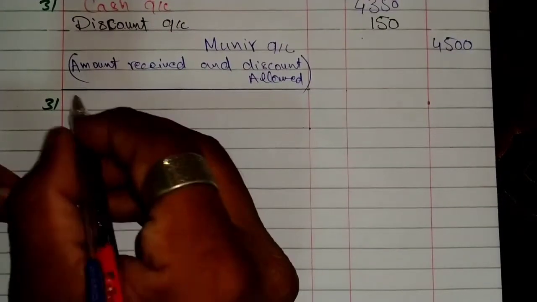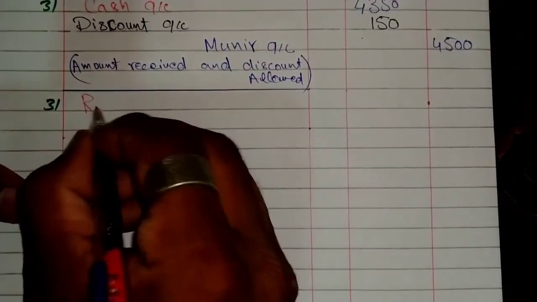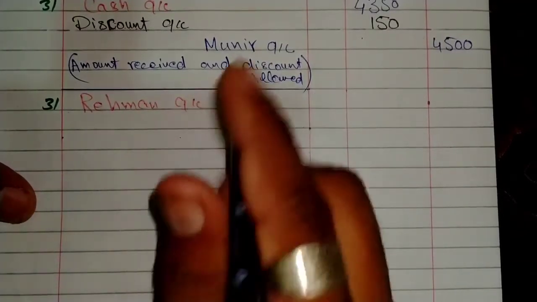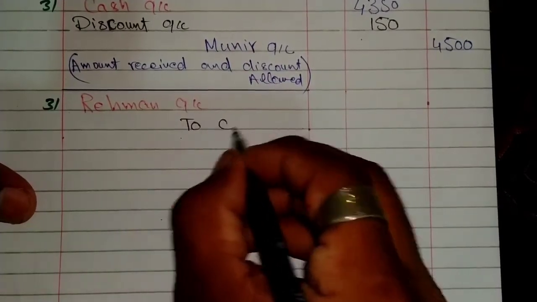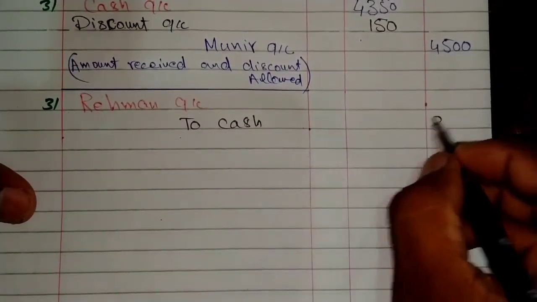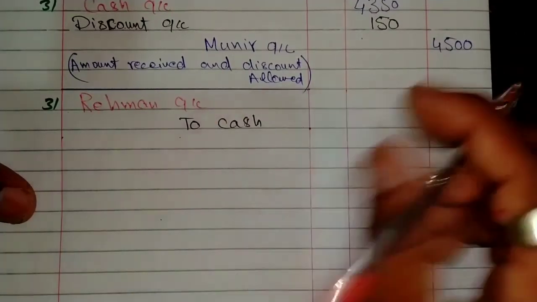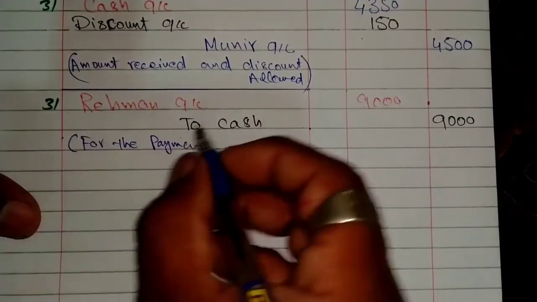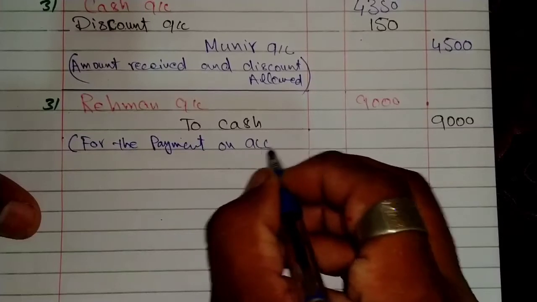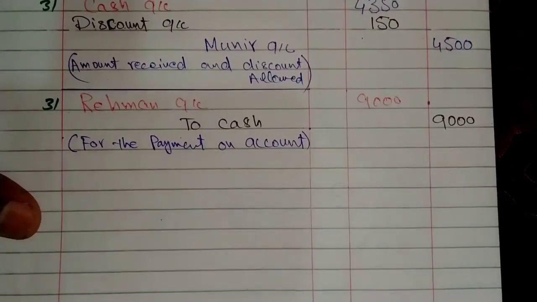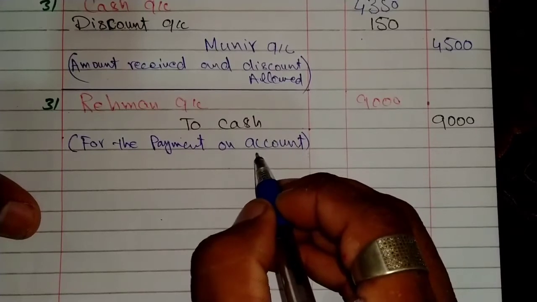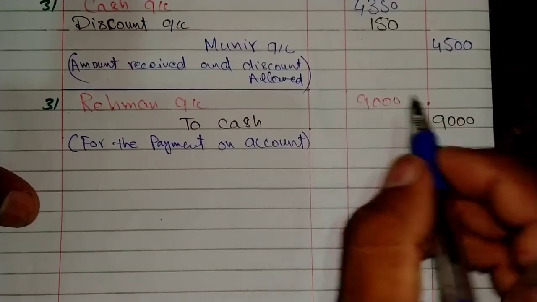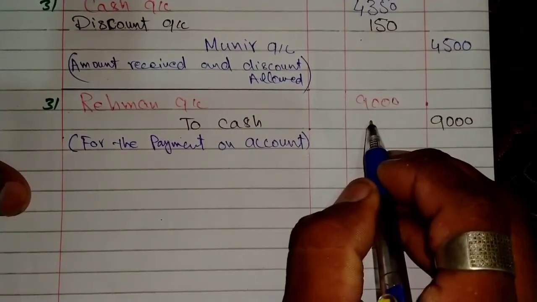So the entry will be Rahman account debit to cash account credit with amount $9,000, with description for the payment on account, which was our payables, and now we have paid to Rahman $9,000, which is part of total payables.